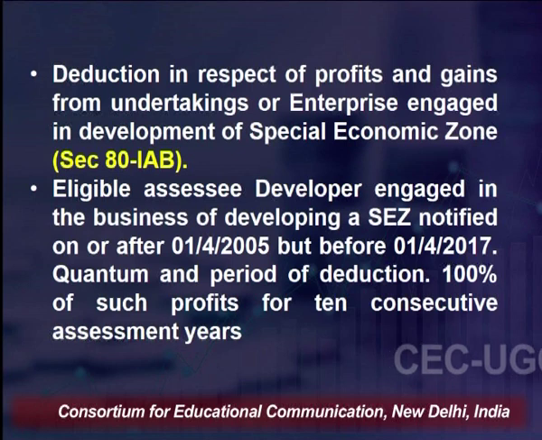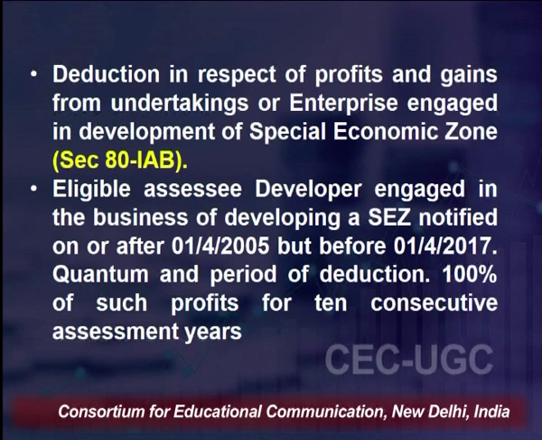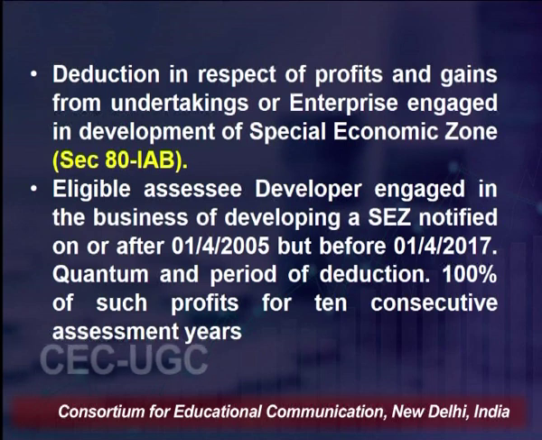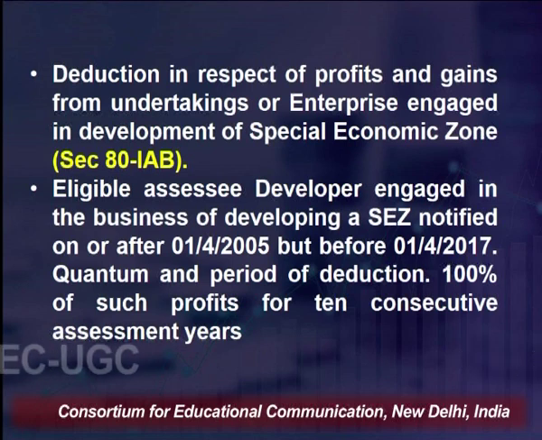Now, there are various other benefits that are given apart from section 10AA or 80IA. There is this section 80IAB. Now, 10AA was just for a new unit, where you establish a unit in a special economic zone, whereas 80IAB is with respect to profit and gains from enterprises engaged in the development of special economic zones. Now, you are not talking about creating a unit in special economic zones, rather you are talking about leading to the development of special economic zones, right?